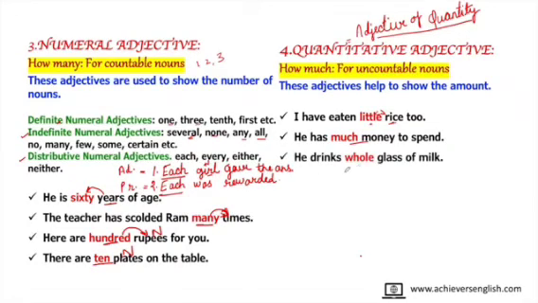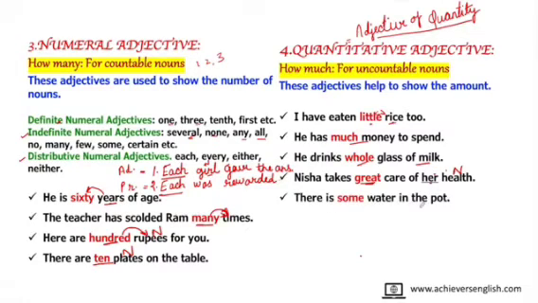He drinks whole glass of milk. Milk is uncountable noun, so it will come in the category of quantity. Nisha takes great care of her health. How much care? Great care. It's a quantity. We cannot measure this in numbers, so this is adjective of quantity. I have marked one more adjective in this sentence because it is also coming before noun. Health is an abstract noun, so it is coming before noun and it becomes possessive adjective.